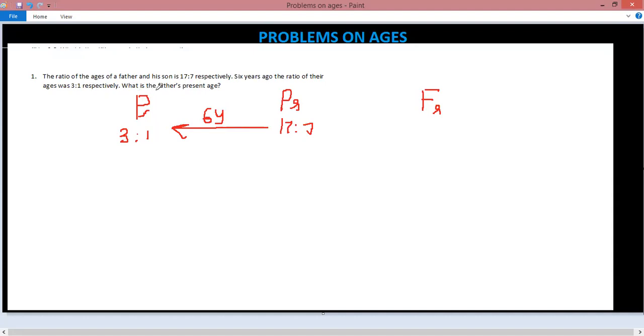So now, father and son, F and S, if I can represent. What is asked is the age of father at present.